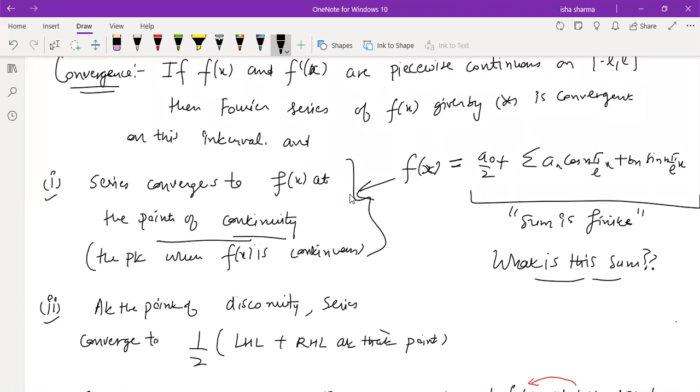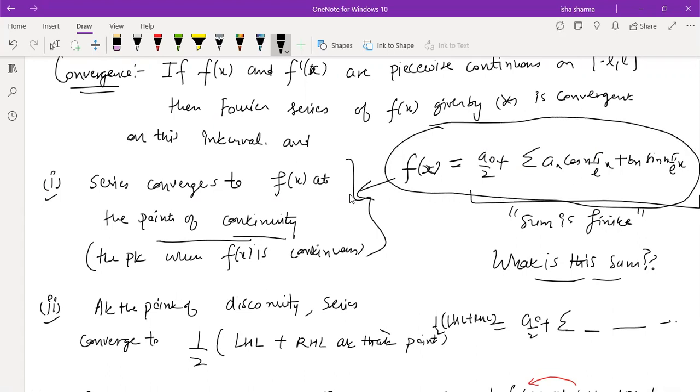The series is equal to f(x) only where it is continuous. If there is a discontinuity, I can tell you what is going to happen at the point of discontinuity. The series, whatever you have derived, is equal to half of LHL plus RHL. I cannot write f(x) is equal to this. So this is not a universal thing. This is only true for those values of x where the function is continuous.